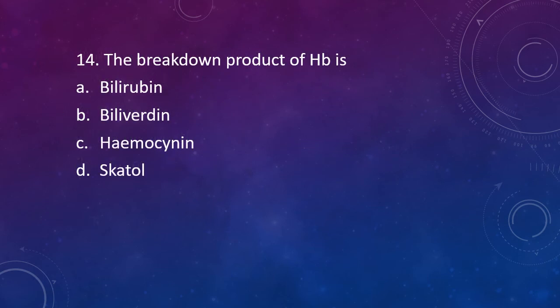Question number 14. The breakdown product of hemoglobin is option A, bilirubin, option B, biliverdin, option C, hemocyanin, or option D, skatol. The correct answer is option A, bilirubin. And what is bilirubin? It is a bile pigment.